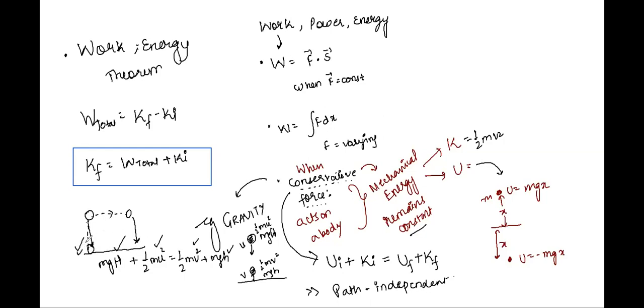This equation and this equation will still remain the same. So it's path independent. I hope everyone has jotted this down.